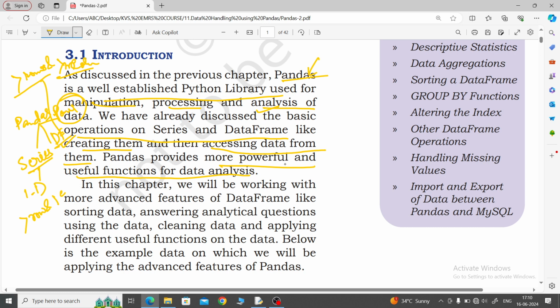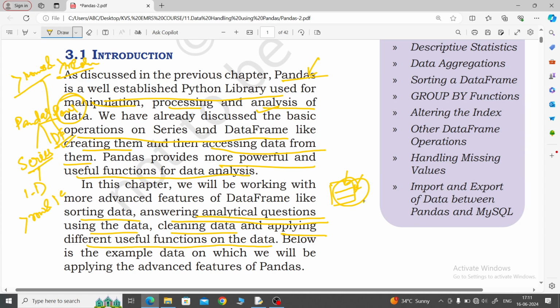Let's see these things now. Advanced features of data frame, like storing the data, answering analytical questions using the data, cleaning the data and applying different useful functions on the data. Whatever questions come to your mind regarding the data frame, whatever data the data frame has been given, so that's why answering analytical questions using this data.